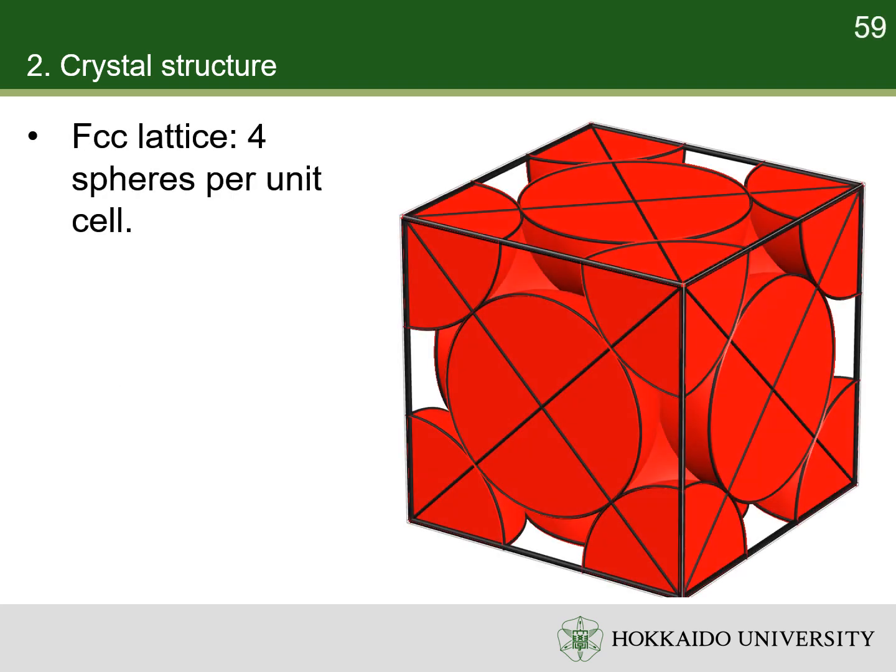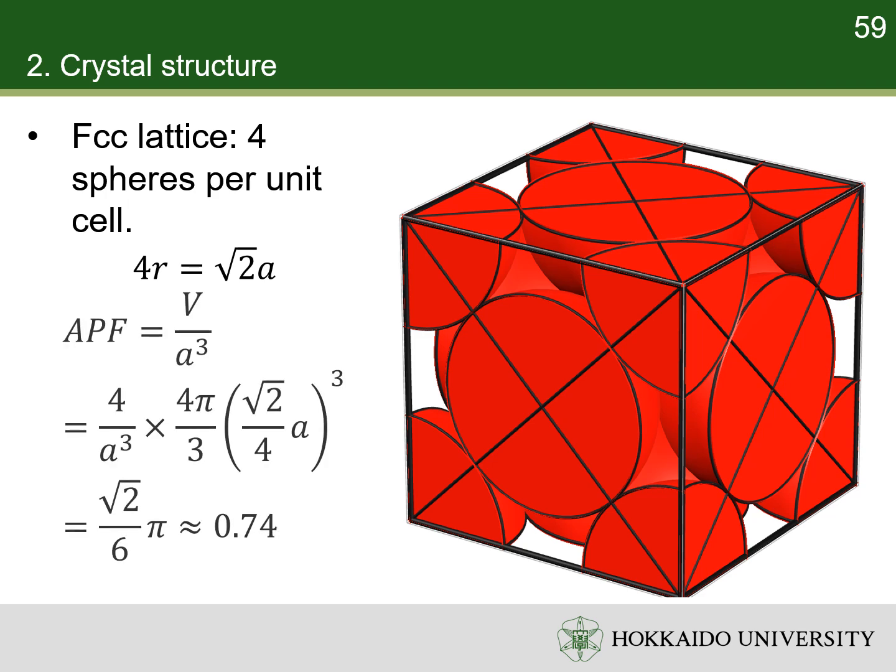For a face-centered cubic lattice, the number of atoms per unit cell is 4. A line can be drawn from the top corner of a cube diagonally to the bottom corner on the same side of the cube, which is equal to 4r. Using geometry, the length of the diagonal is √2 a. Therefore, the APF is about 0.74.